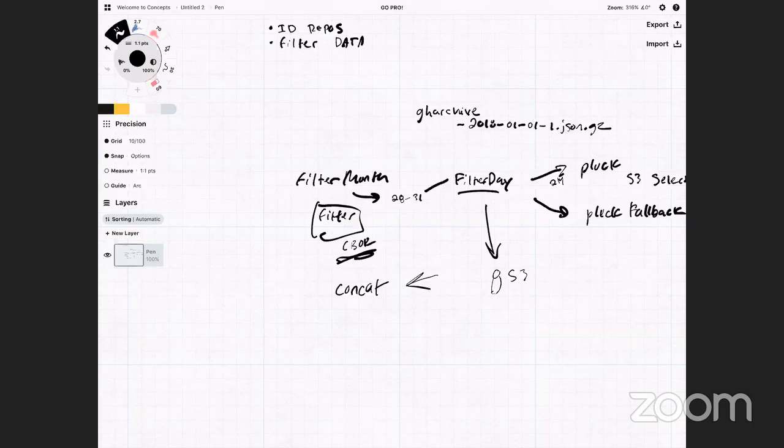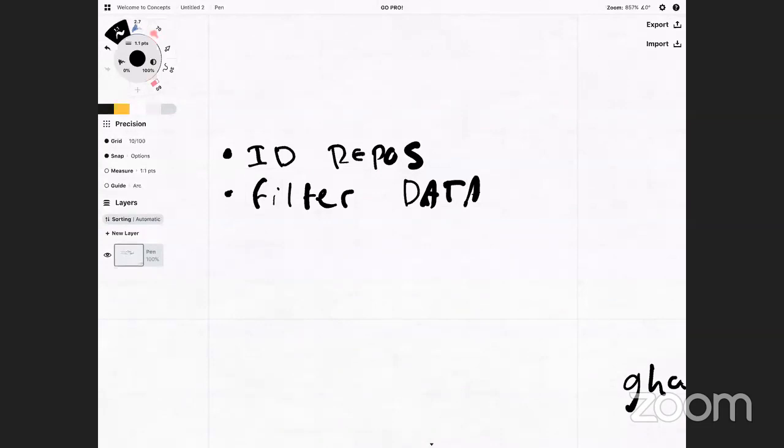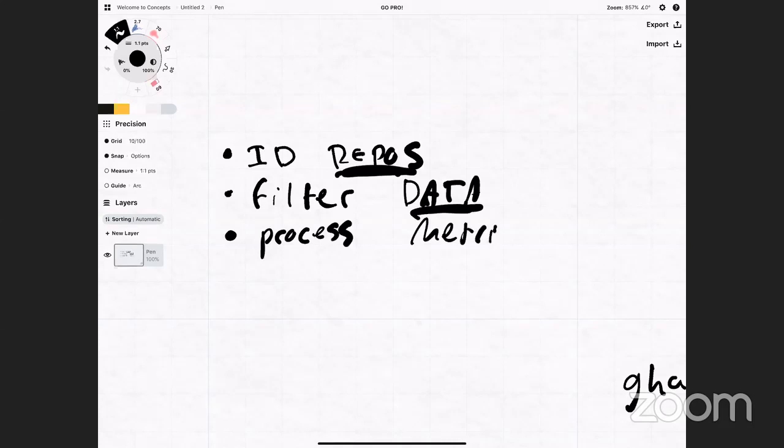This allows us to pull in a very reduced data set of just the values that we care about for just the repositories that we care about in an ecosystem. So now that we have this system, as long as we can turn an ecosystem into repositories, we can filter out a data set for those. And then it's just a matter of actually processing the metrics. This is the stage that we're at now, where we're trying to figure out useful data that we can get from this.